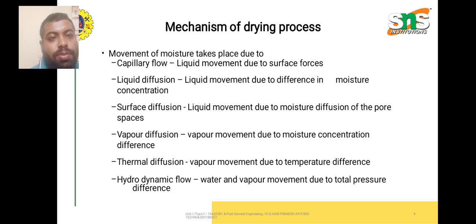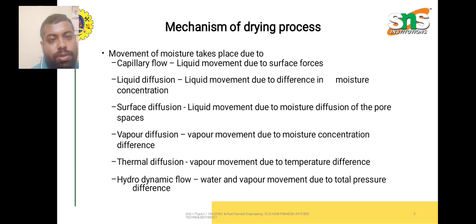Mechanism of drying process. Movement of moisture takes place due to various conditions like capillary flow, liquid diffusion, surface diffusion, vapor diffusion, thermal diffusion, and hydrodynamic flow. First is capillary flow. In this, the liquid movement is due to surface forces. In liquid diffusion, the liquid movement is due to difference in moisture concentration.